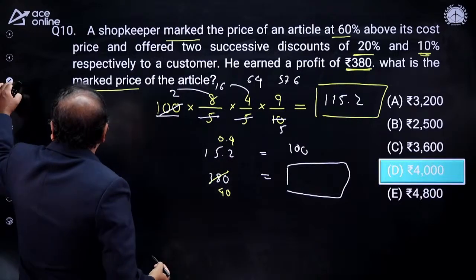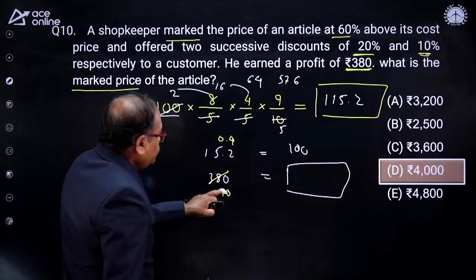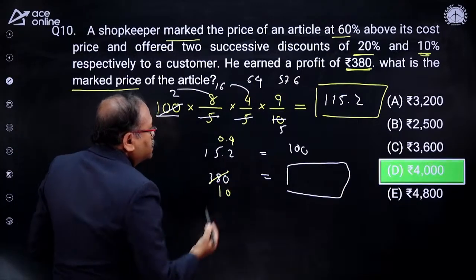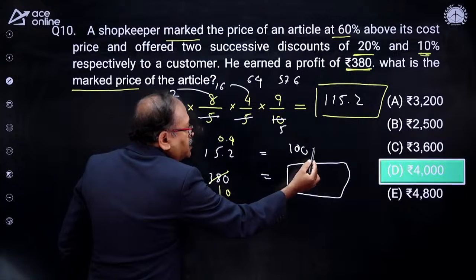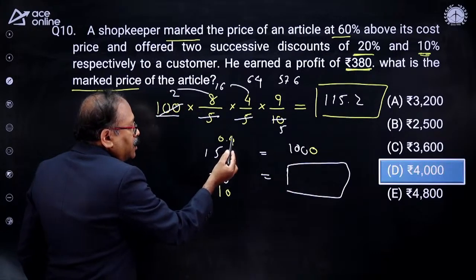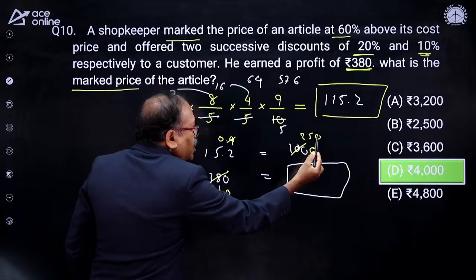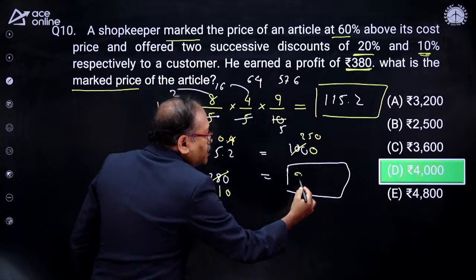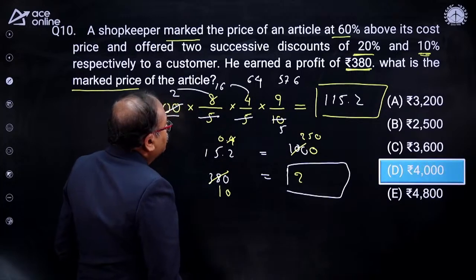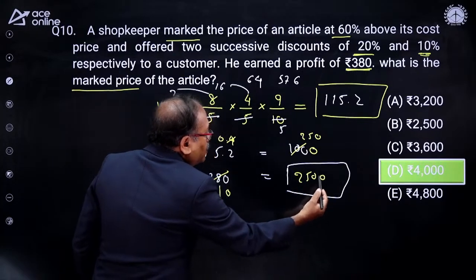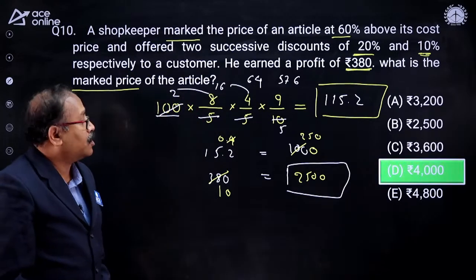Now with 38, this gets cancelled 10 times. And this is 0.4 times. So I will place the 0 here, and then you will cancel with 4. This comes 250, and 25 into 10 is nothing but 2,500. So this is the cost price you got, 2,500.